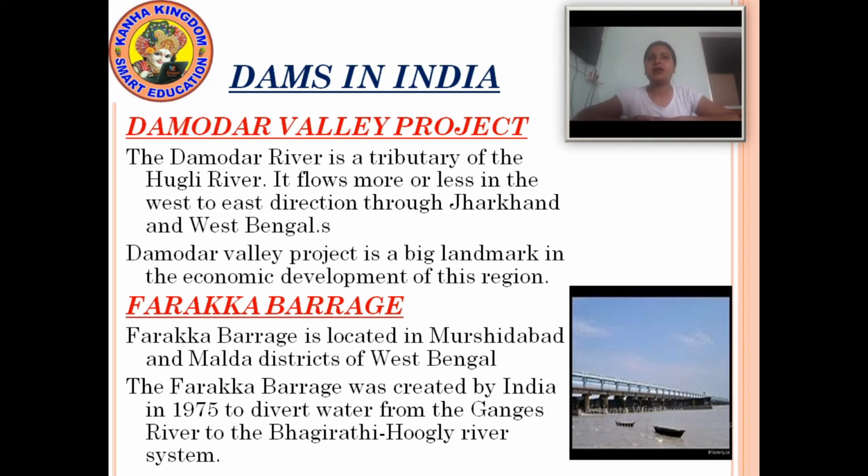This Damodar River is a tributary of the Hugli River. It flows more or less in the west to east direction through Jharkhand and West Bengal. Now Damodar Valley Project is a big landmark in the economic development of this region.